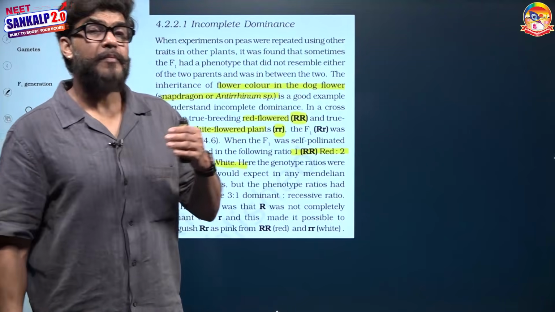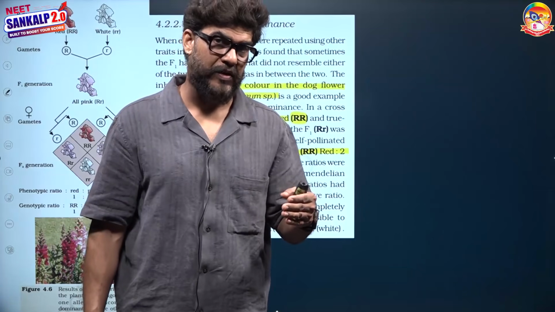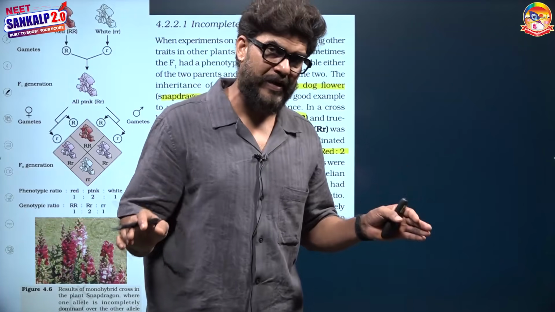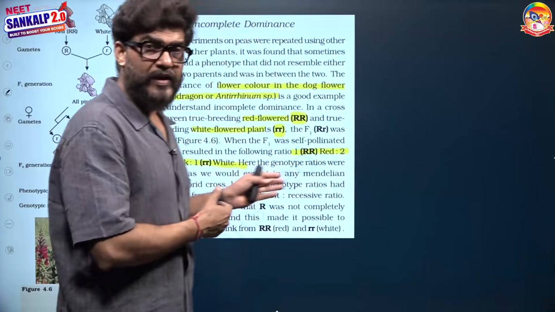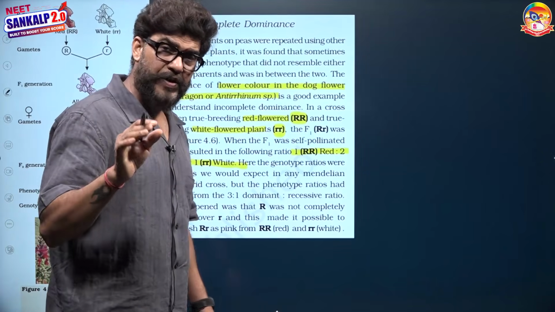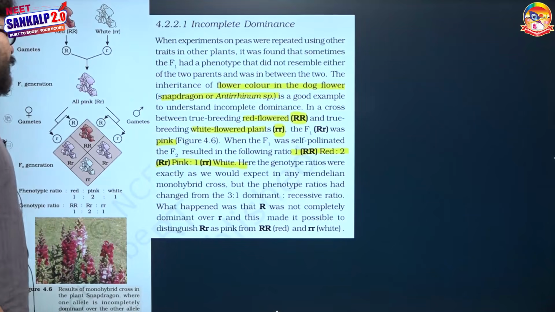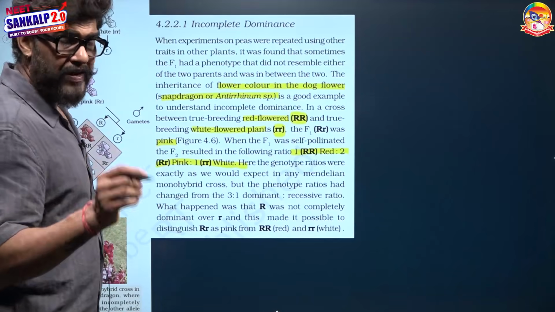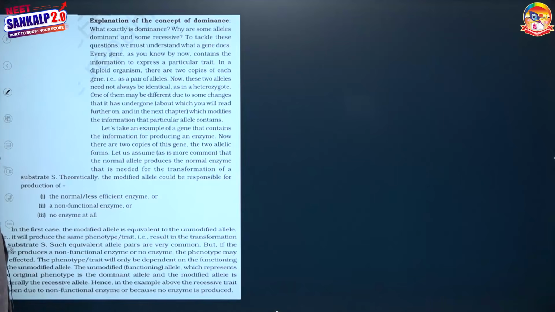It is unlike Mendelism, where the F2 phenotypic ratio was 3:1. The genotypic ratio is the same in both dominance as well as incomplete dominance, 1:2:1. But the phenotypic ratio in Mendelism was 3:1 and here it is 1:2:1. In the case of incomplete dominance, F2 phenotype and genotype are the same. So this is the case of incomplete dominance, meaning F1 exhibits an intermediate phenotype of both of the parental traits. Why did it happen like this? Explanation of the concept of dominance.